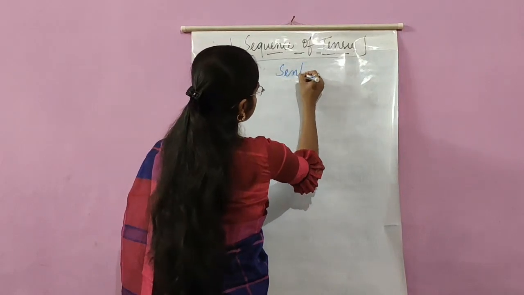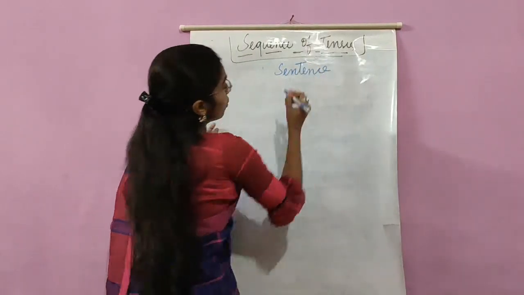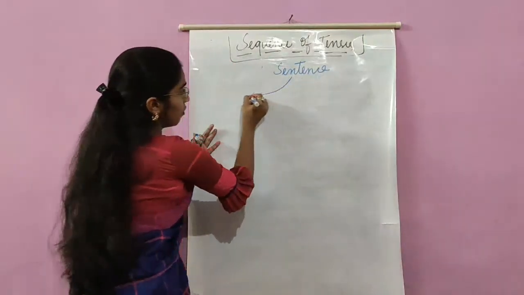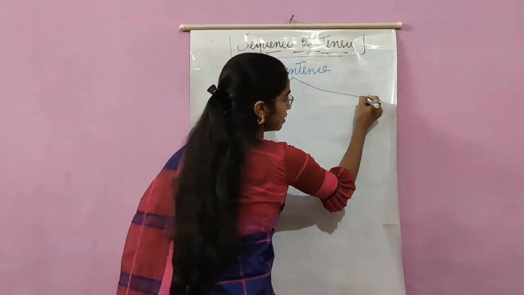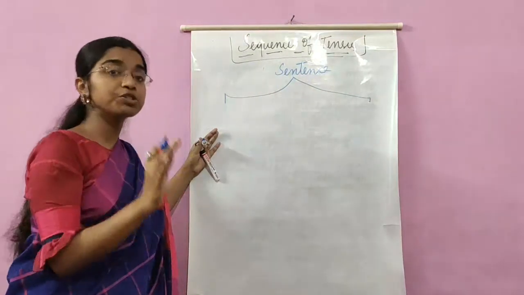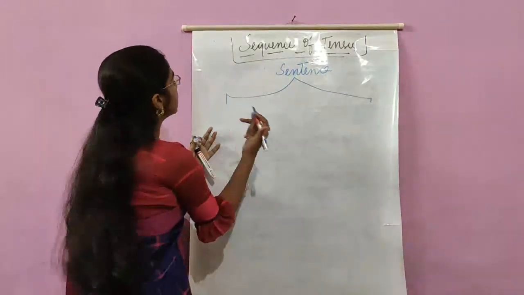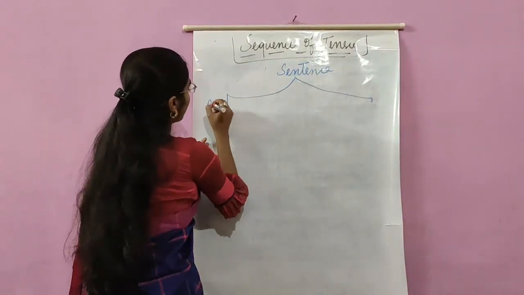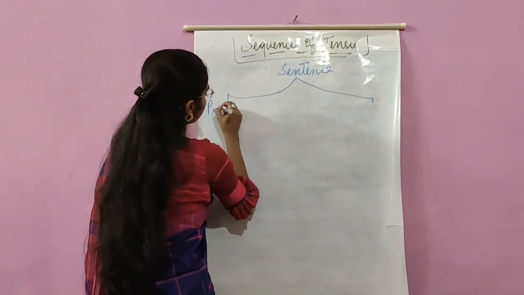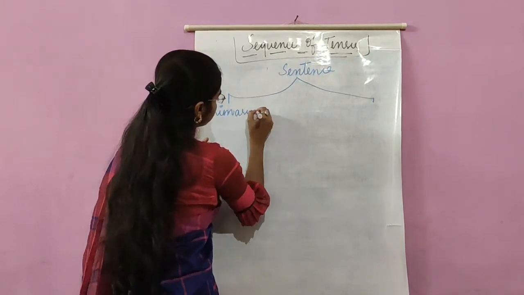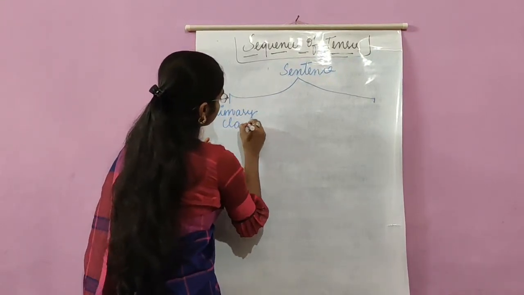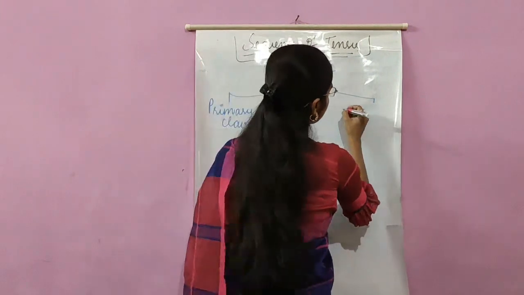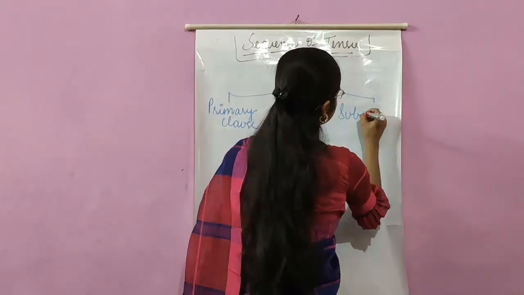sentence. A sentence which may consist of two clauses. Let us assume that one is the primary clause or main clause, and the next one is subordinate clause.